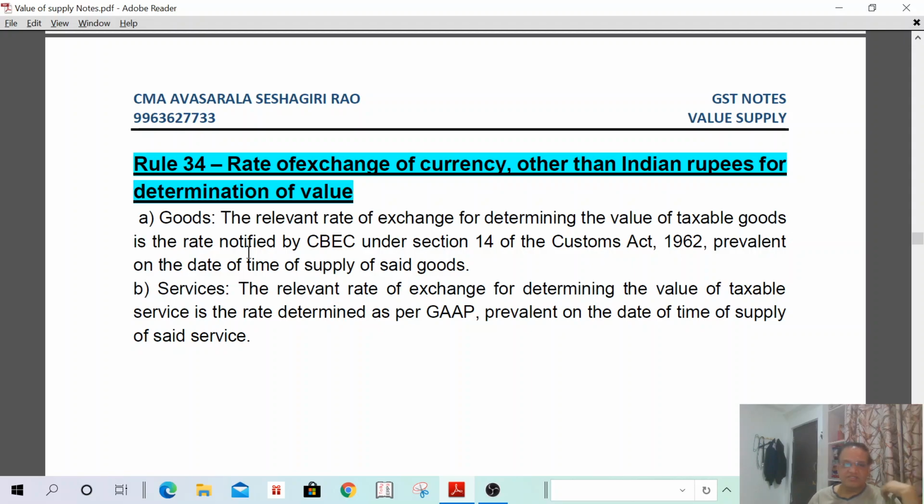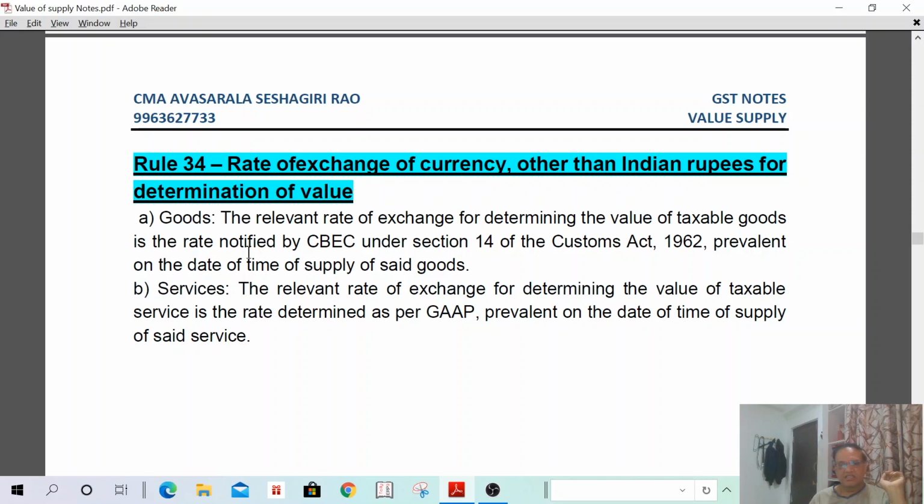In case of services, next one, B, services. The relevant rate of exchange for determining the value of taxable services is the rate determined as per GAAP, generally accepted accounting principles, relevant on the date of supply of service. In case of supply of goods, the relevant rate is the rate notified by the CBEC. In case of supply of services, the relevant rate is the rate determined as per the generally accepted accounting principles, GAAP. For determining the value of taxable supply of goods, the rate is the CBEC rate. For the value of taxable supply of services, the relevant rate is GAAP.